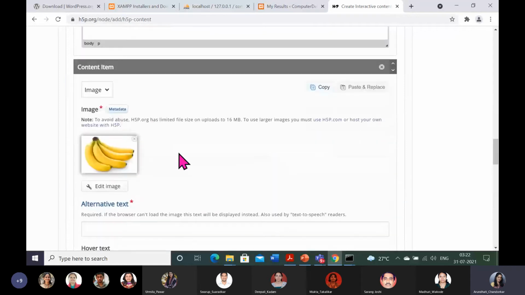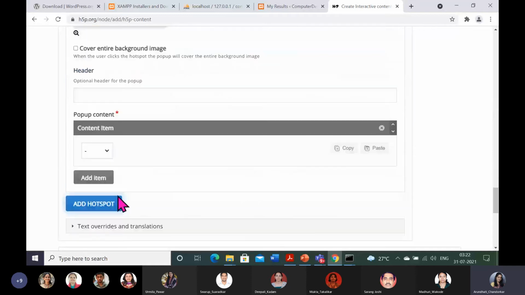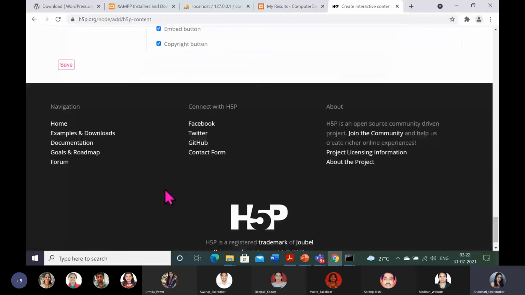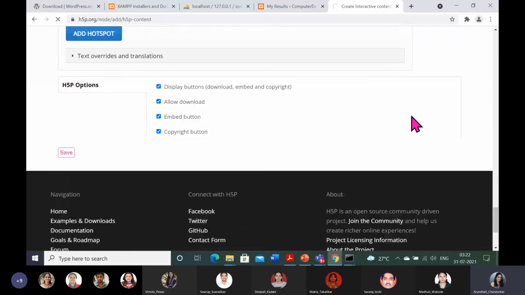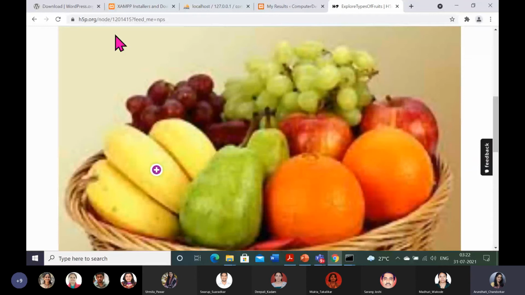So like this, you go on adding the hotspots. Five fruits, five hotspots. So let me save it. I am doing this on my site, on H5P, sorry, H5P. So we are on the h5p.org site. So this hotspot is done.